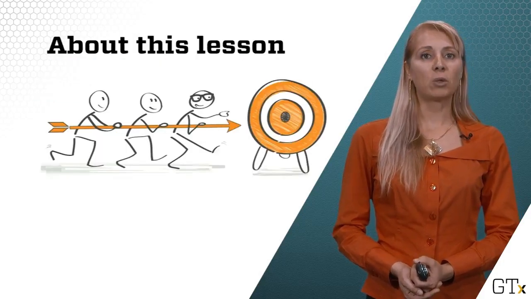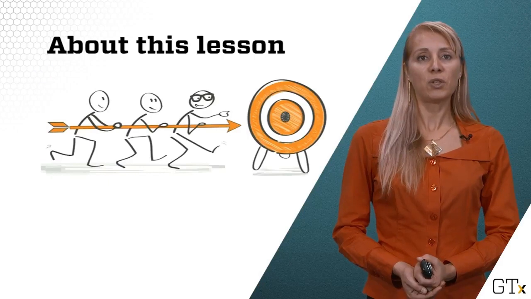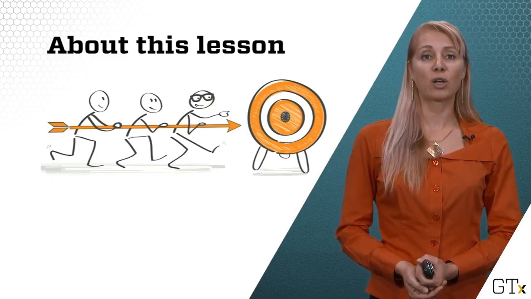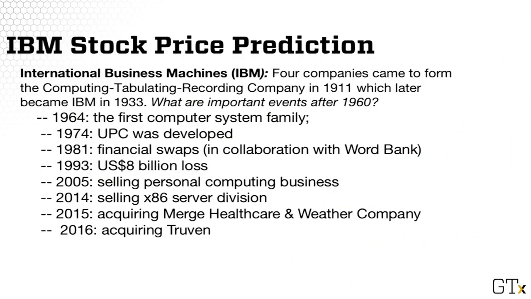In this lesson, I will introduce a data example, which is on modeling and prediction of the stock price for a large company, which has been around for many years. In this lesson, we'll focus on IBM, standing for International Business Machines. The company was initiated in 1911 as the Computing, Tabulating, Recording Company, which was a merger of 4 companies. Later, in 1933, it became IBM.